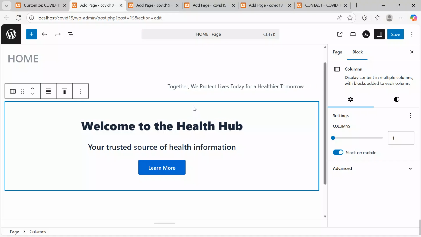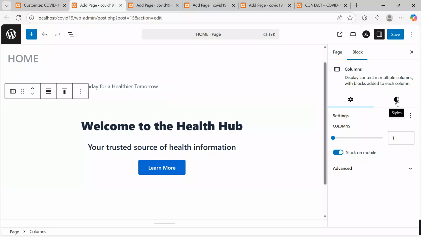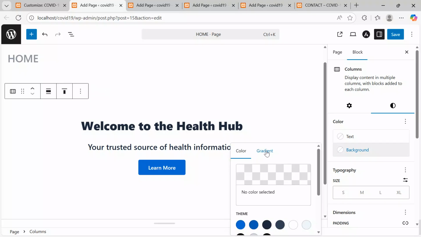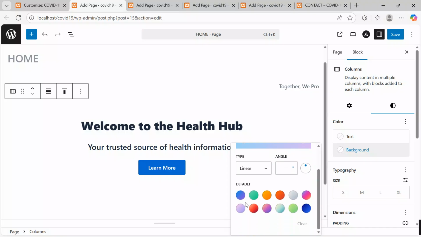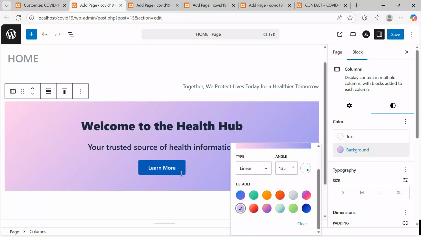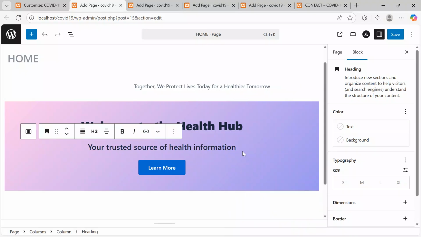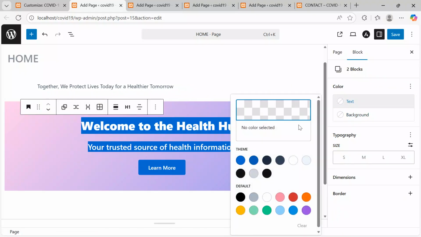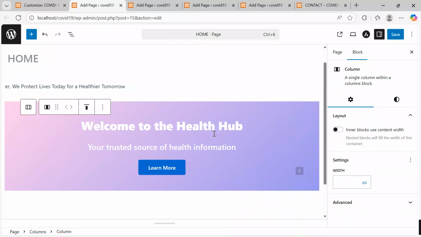Then after, I can go on and insert color onto this block. You click onto it. You come to columns display options under the block category. Click this styles option and then go and say background. Under background, choose gradient and then which one can we take? This sounds okay and it is very nice. I come over here, highlight my content, and also go to text color. Let me keep it white. Yes, we have it there.